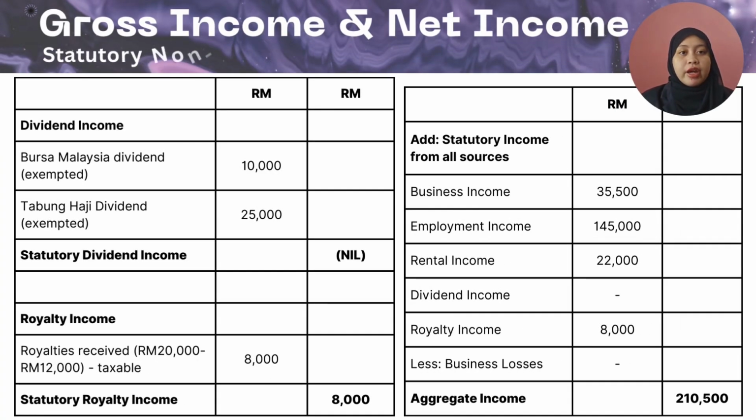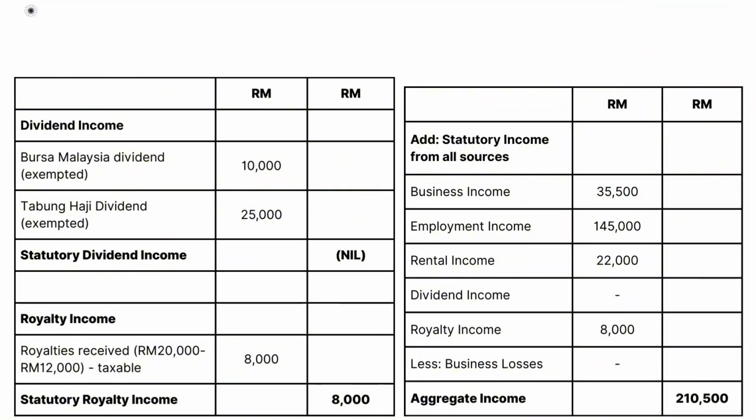For dividend income, he receives RM10,000 from Bursa Malaysia and RM25,000 from Tabung Haji. Under Malaysia's single-tier tax system and specific exemptions, these dividends are not taxable, so his statutory dividend income is nil. For royalty income, Nadir receives RM20,000. According to the Income Tax Act, the first RM12,000 is exempt, leaving RM8,000 taxable as statutory royalty income. By combining his business income, employment income, rental income, and royalty income, Ahmad Nadir's total aggregate income comes to RM210,500. In conclusion, part 2.2 shows how we systematically calculate gross and net income while separating business and non-business sources. This forms the foundation for the next step, which is allowable deductions and tax planning.